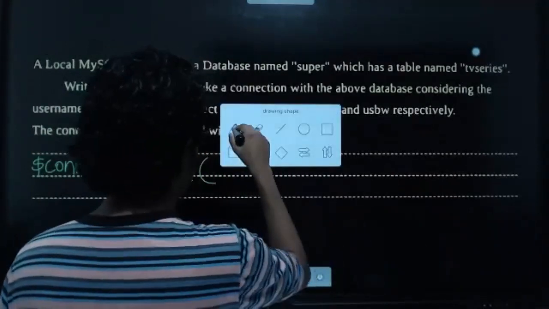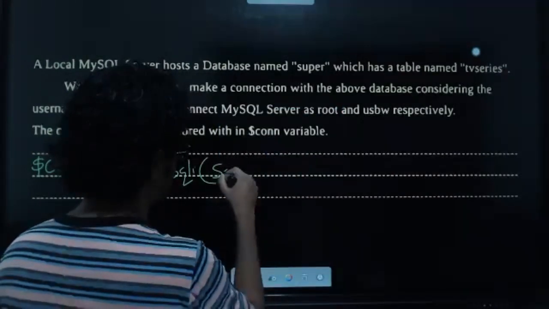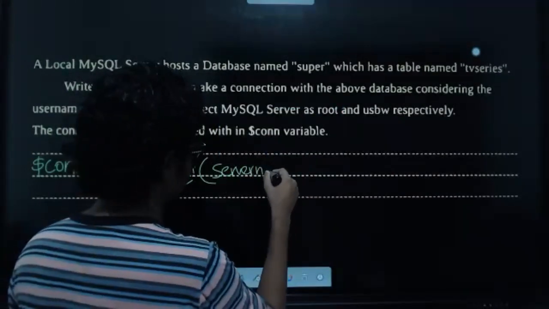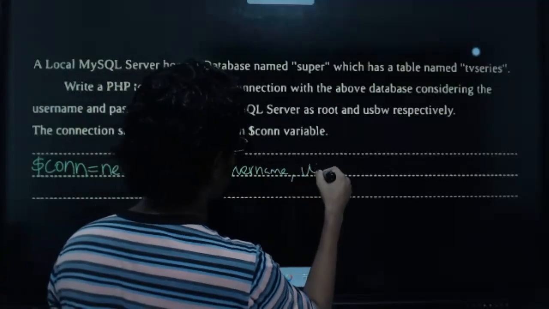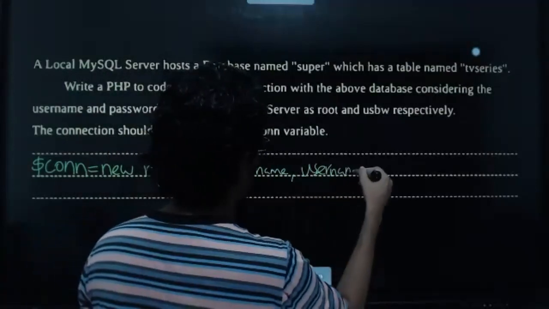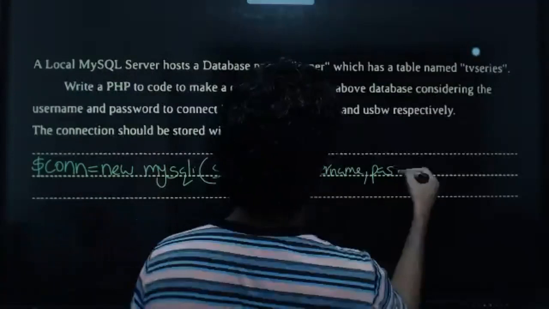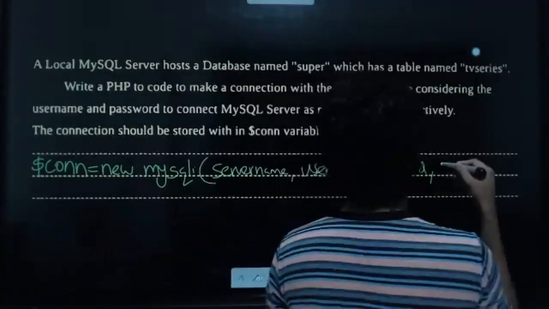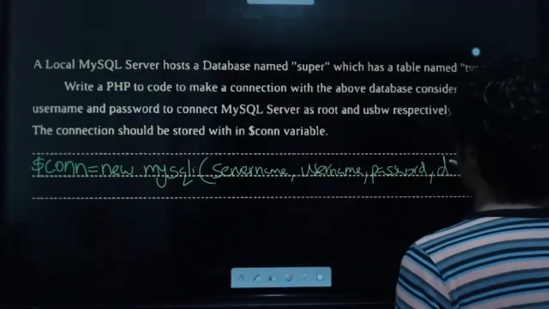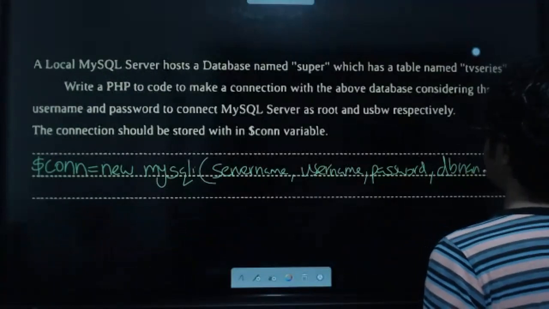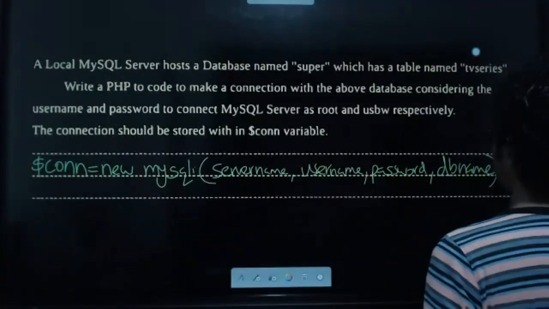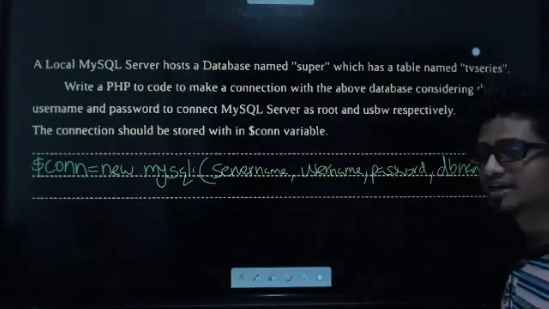I'll say here server name, and then username, and then password, and then we have what? Database name, DB name. This is how you should define it. And then yes, the semicolon is there, right?